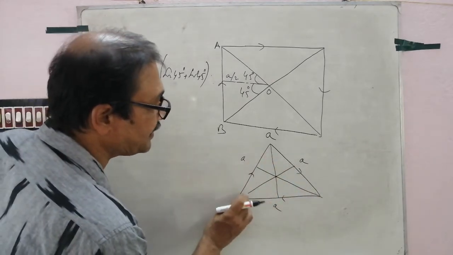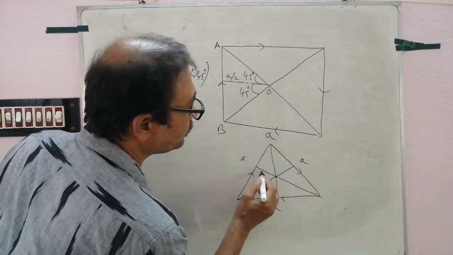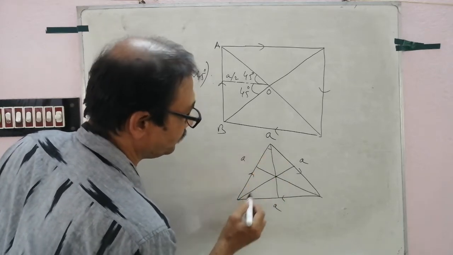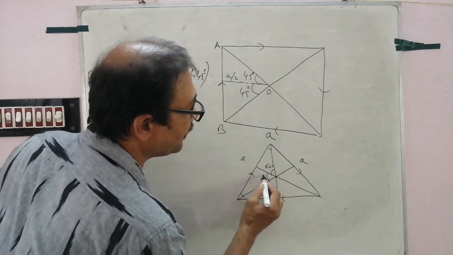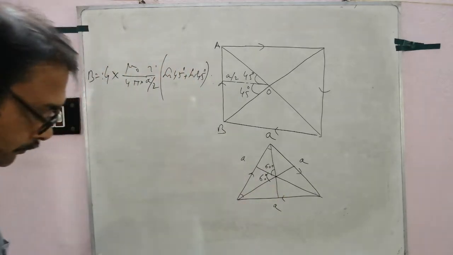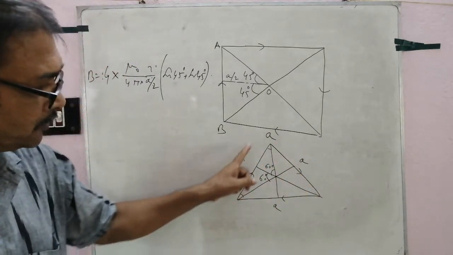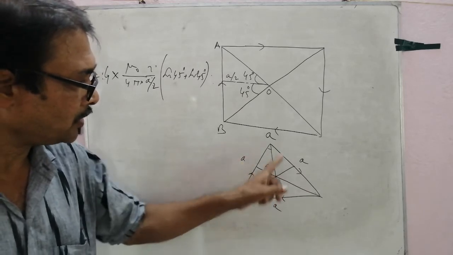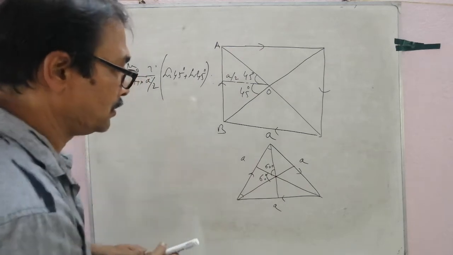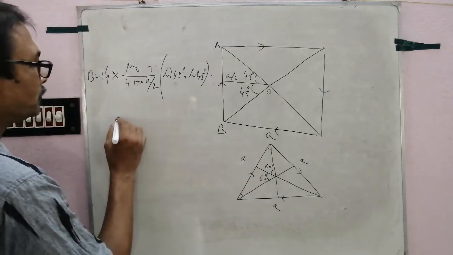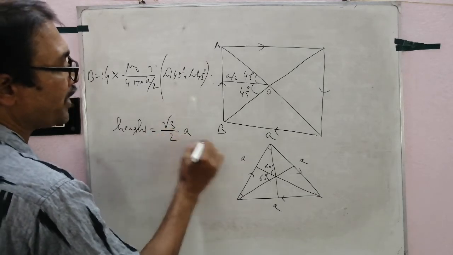Equilateral triangle: 60 degrees, 60 degrees, 60 degrees. So this angle is 30, this angle 60 degrees, this angle 60 degrees. Follow? Equilateral triangle: this equal, this equal, this equal, and the height. What is the height? The height is root 3 by 2 times the side A.